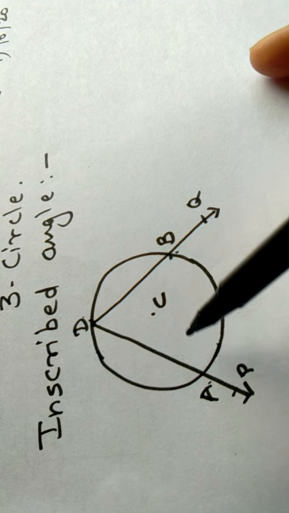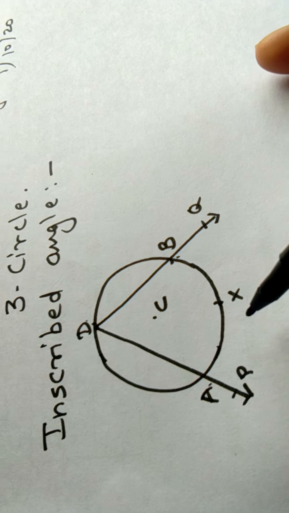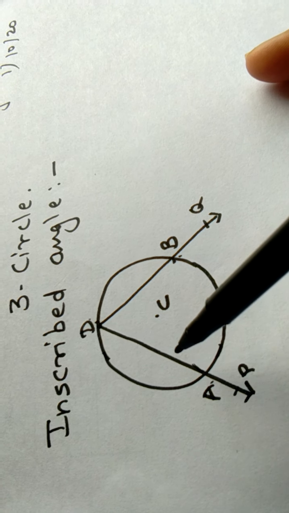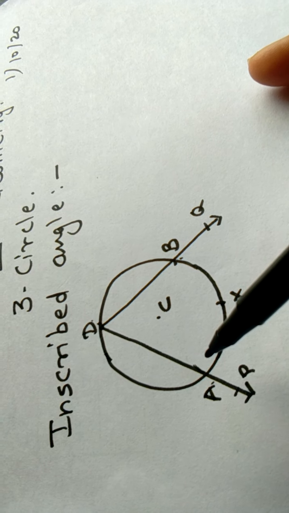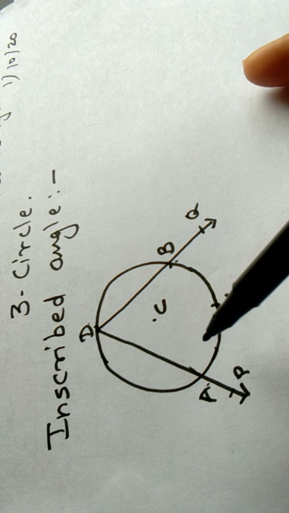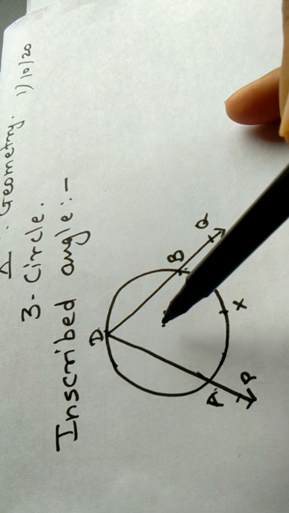Such an angle is called an inscribed angle in the circle or in the arc. See, what are the conditions?